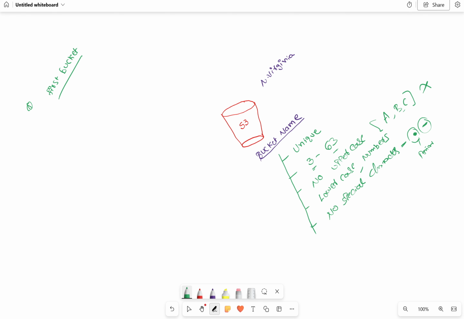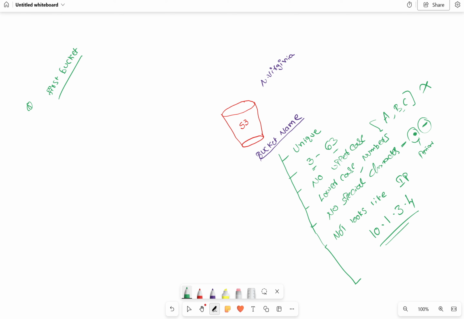And the bucket name must not look like an IP address. The bucket name must not contain or look like an IP address. And then the bucket name must start and end with either a lowercase letter or a number.